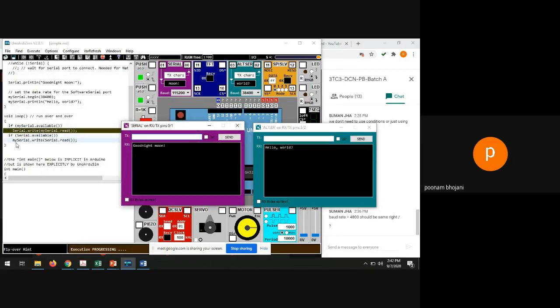But now this is not the task. This is just for checking purposes. I don't want to do these things by using this program. What I want to do is this void loop content. In this void loop, they have said that if mySerial.available, yes, it is available, so whatever you read from the serial port. So let me write here something. Let me write any letter, send it. So see, it will be received at the receiver.